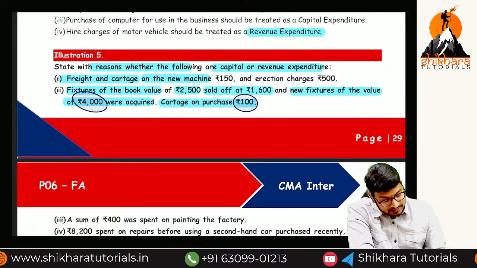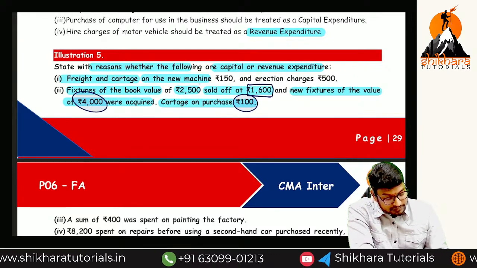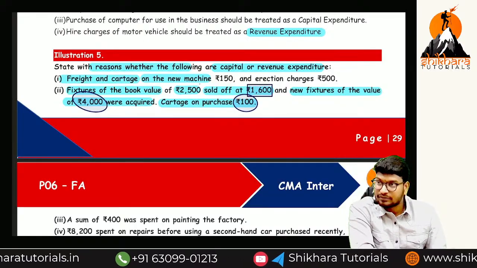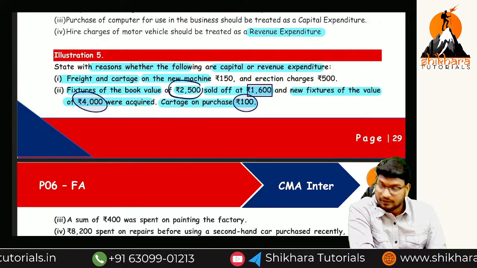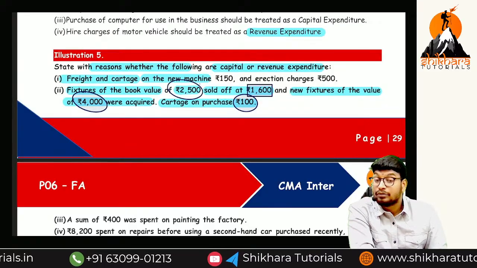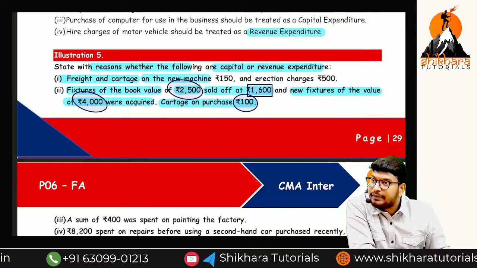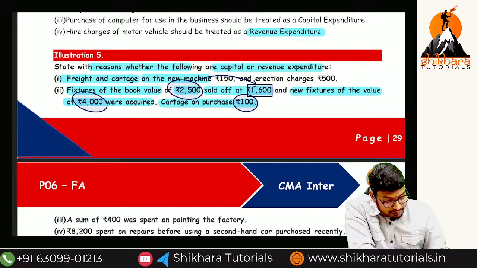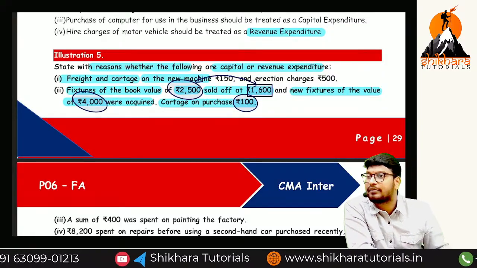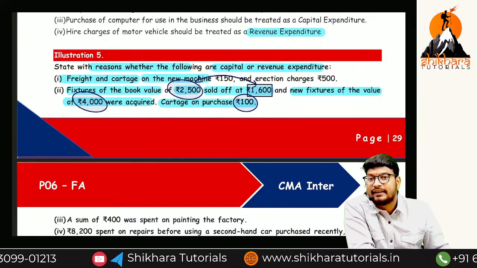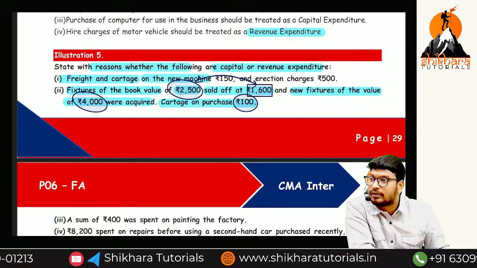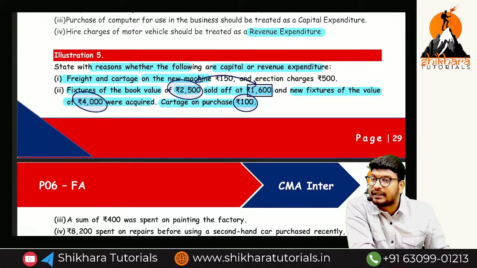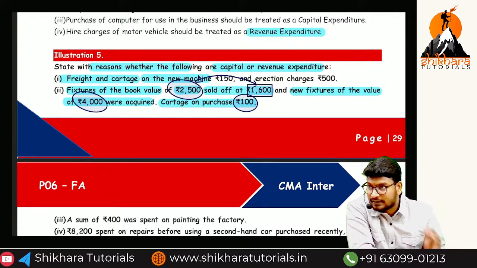So this one, how much have we sold for? 1600. Even though it is 1600, how much do we have to reduce from the asset value? 2500. The asset value will be reduced by how much? 2500. The gap between these two, we transfer to the P&L account. Is it a loss or a gain? It is a loss, a capital loss. So the capital loss will be transferred to the P&L account, debit side. It is a loss now. Guys, are you getting that?